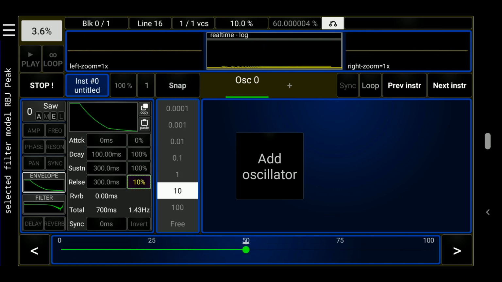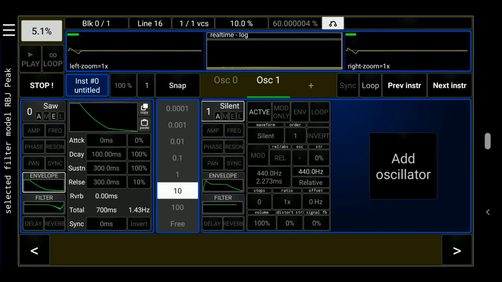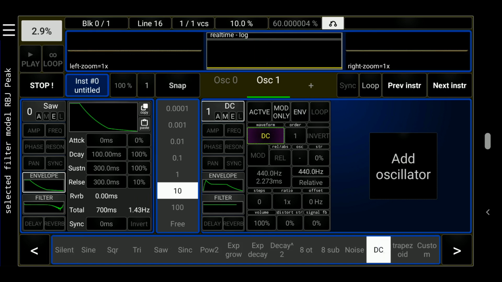Now, let's add another oscillator to modulate the cutoff frequency of the filter. We set this oscillator to modulate only, and turn on the envelope. We'll choose DC for this oscillator.